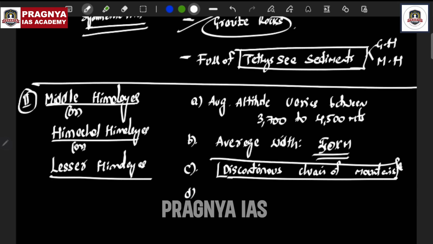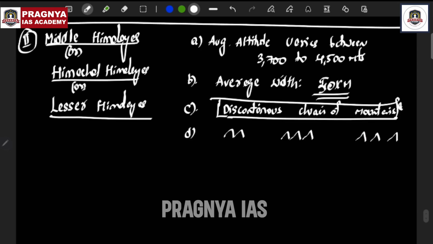You have to catch the points very clearly, precisely. As they are a discontinuous chain, there are different mountains like this. Why are they discontinuous? Because of one major factor: the rivers coming from the Greater Himalayas break the Middle Himalayas and create them as a discontinuous chain of mountains.